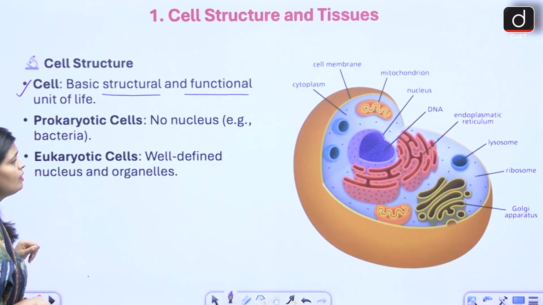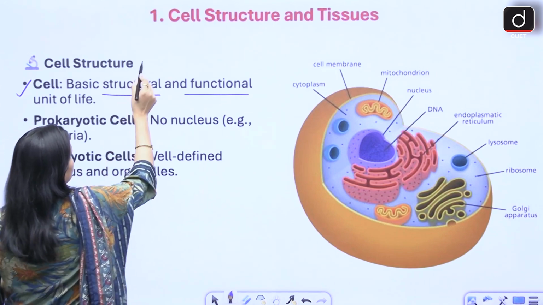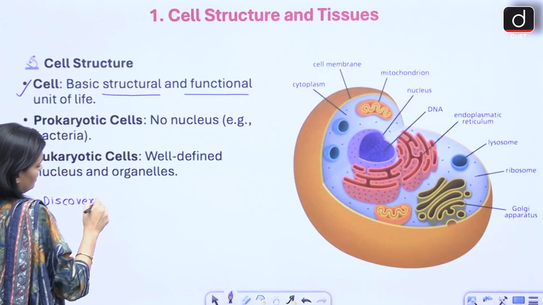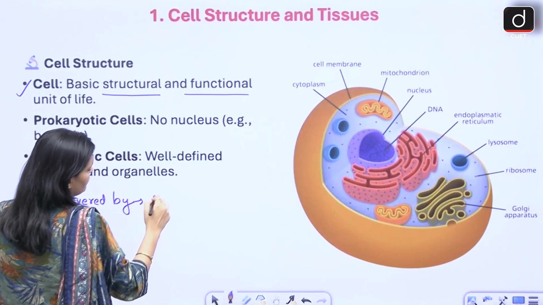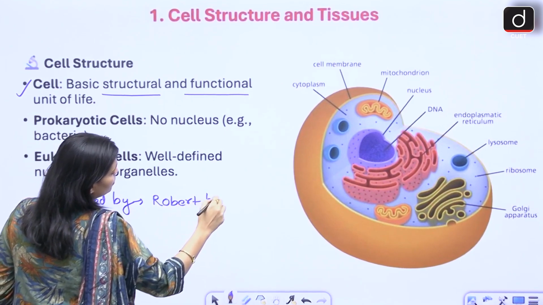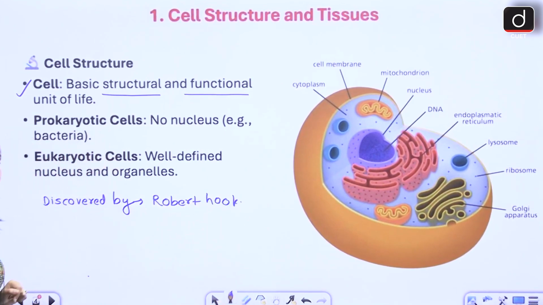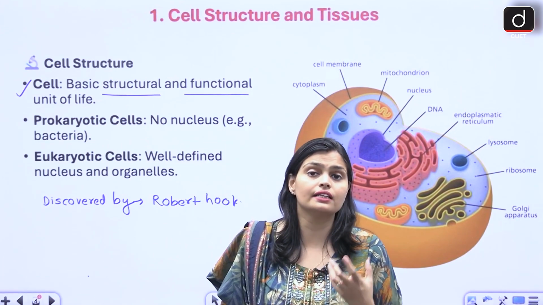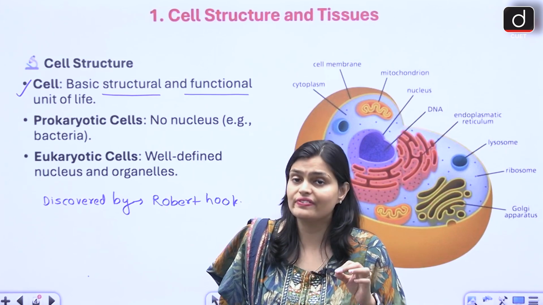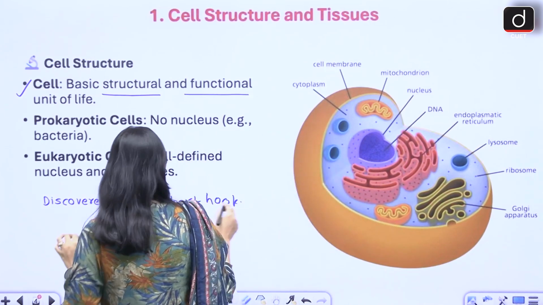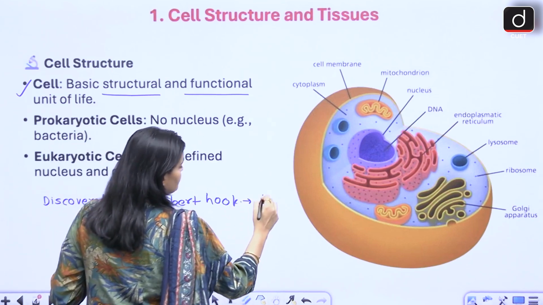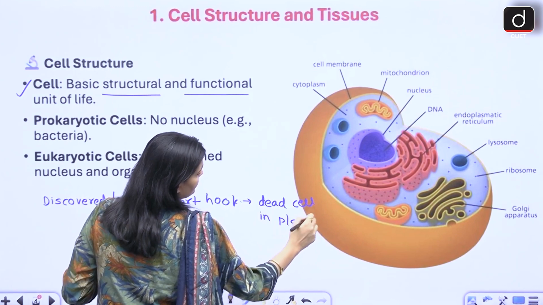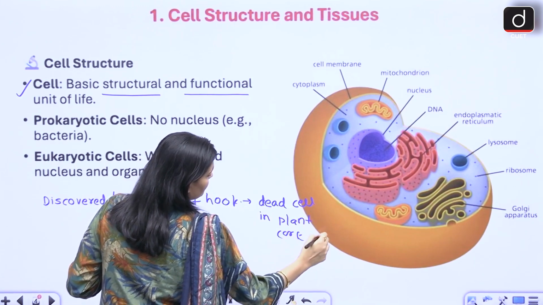Okay. Now the very first time the cell was discovered by Robert Hooke. Right. So Robert Hooke was a scientist who discovered dead cells in the plant called cork cambium. So this is very important. Robert Hooke first of all discovered dead cells. And where did he discover dead cells? In plant cork cambium. Okay.